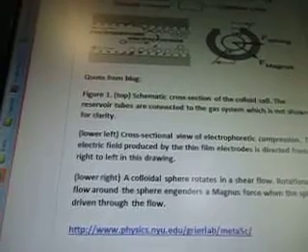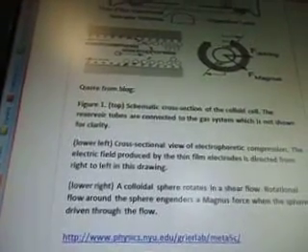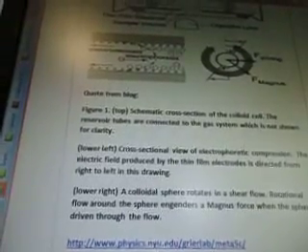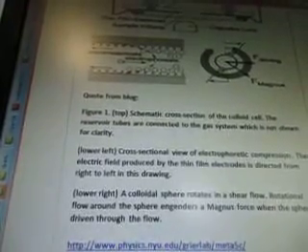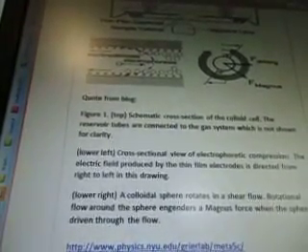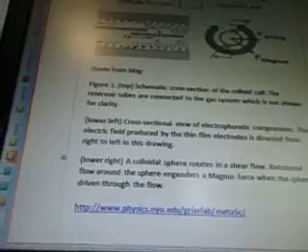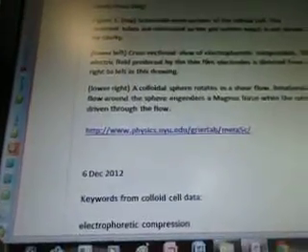The lower left is a cross-sectional view of electrophoretic compression. The electric field produced by the thin film electrodes is directed from right to left in this drawing. Lower right, colloidal sphere rotates in a shear flow. Rotational flow around the sphere engenders a Magnus force where the sphere is driven through the flow. See? You see that? This is going to be very important right here. This is for the UFO thing.